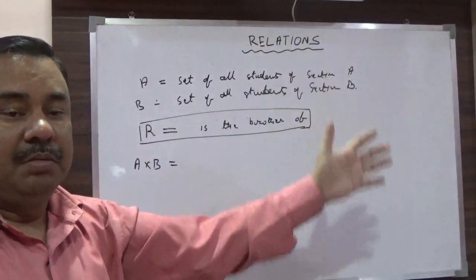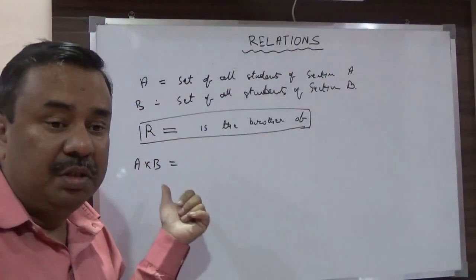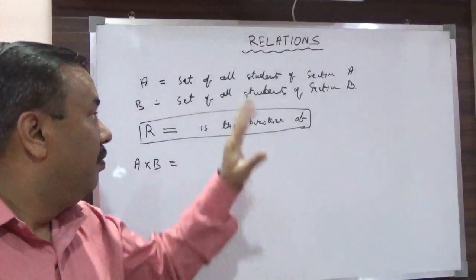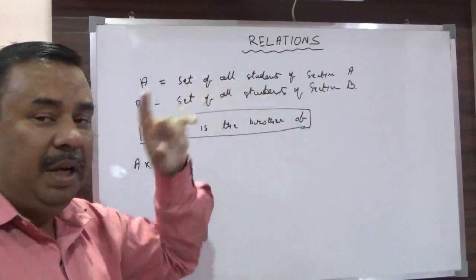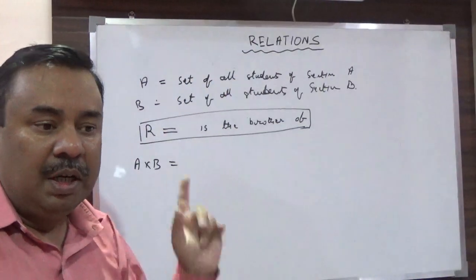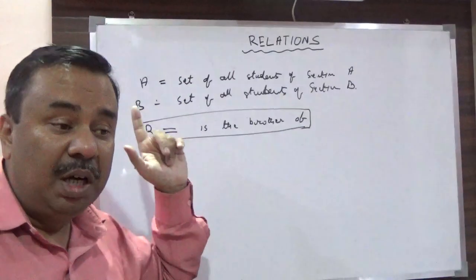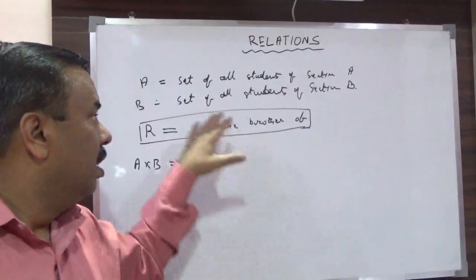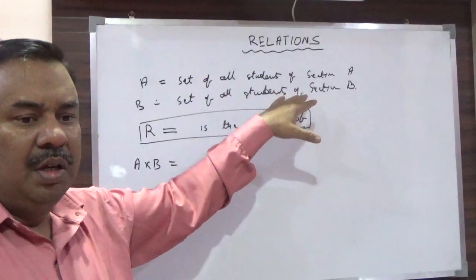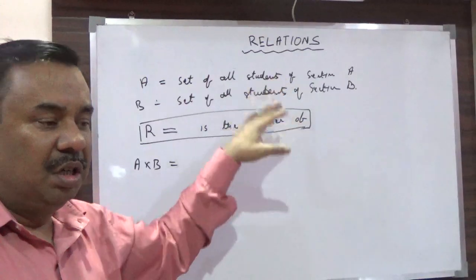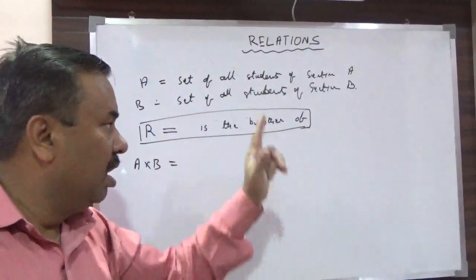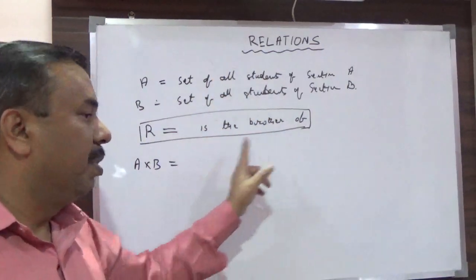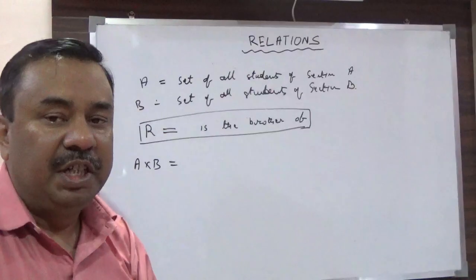For defining the relation, the first member should be a boy. It is not only a student, it should be a boy also. For the second member, it is not necessary whether he is a boy or a girl, but the only condition is that whoever is the first student, he should be the brother of that element of set B.